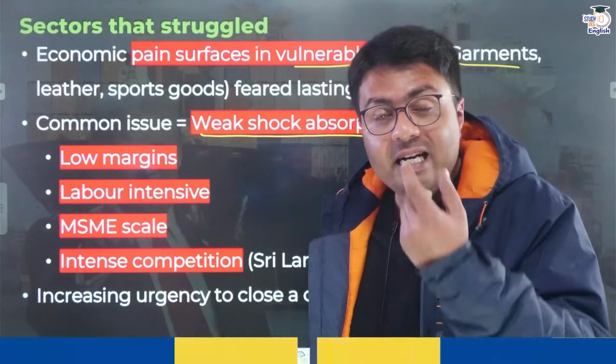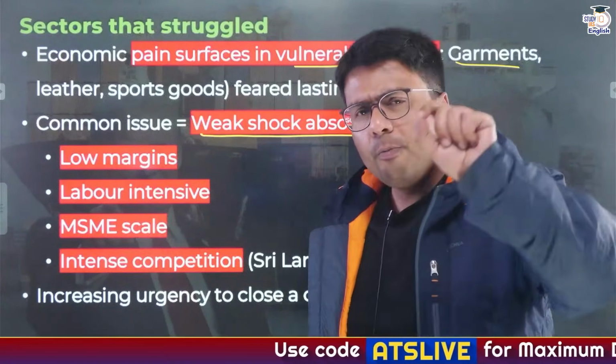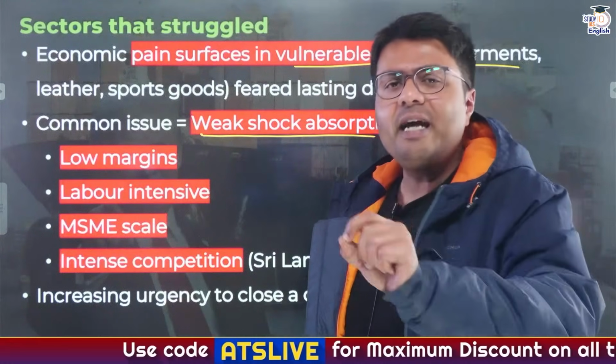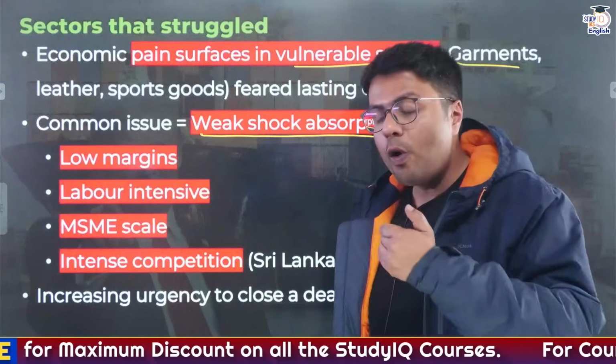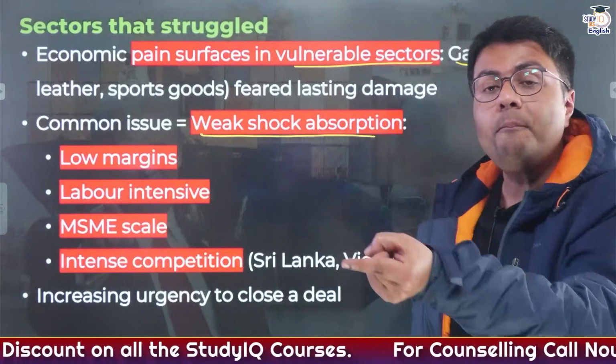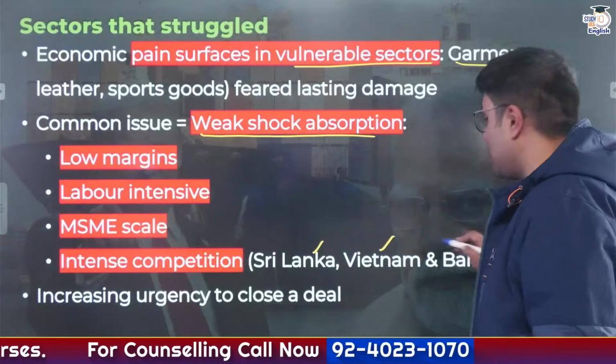They are labor intensive in nature. They have low scale as compared to corporations because most of the industries in these sectors are micro, small and medium enterprises. And at the same time, all of these sectors face intense competition from India's geo-economic rivals like Sri Lanka, Vietnam and Bangladesh.